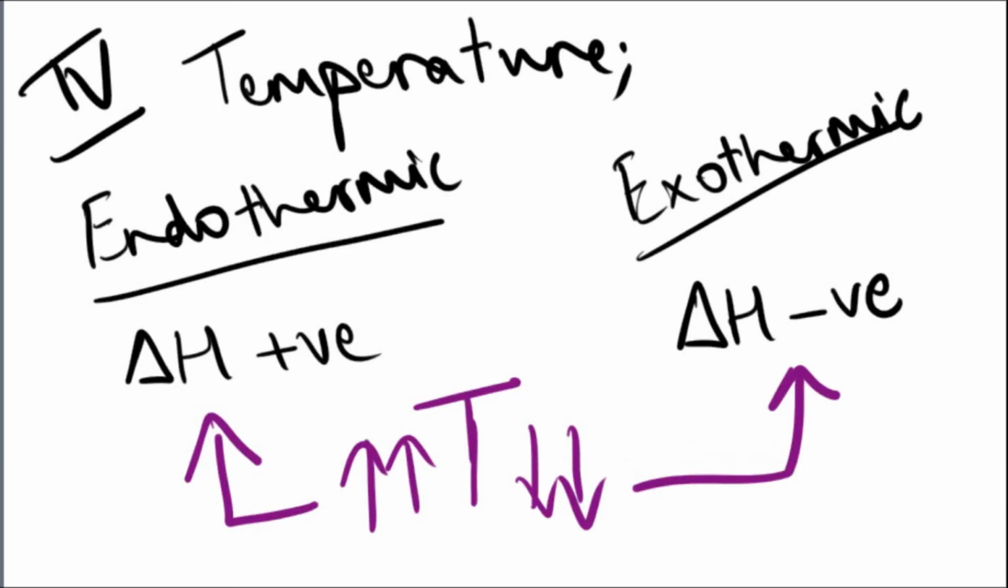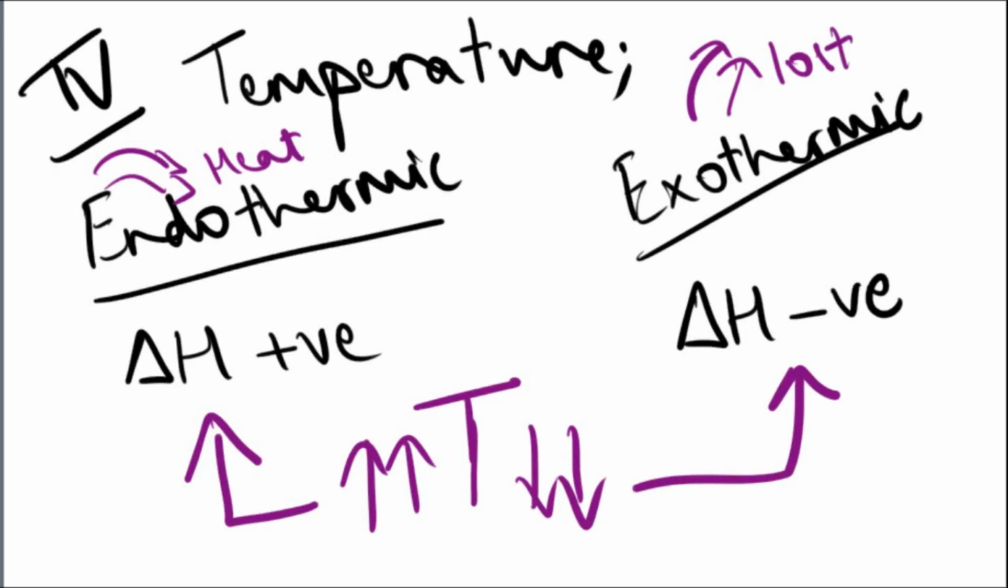Why? So if I increase the temperature, I want the system to absorb this heat energy, right? So it will go to the endothermic side. And if I decrease the temperature, I want it to go to the side where it's releasing heat energy, where it's getting more heat. So we have an example here.